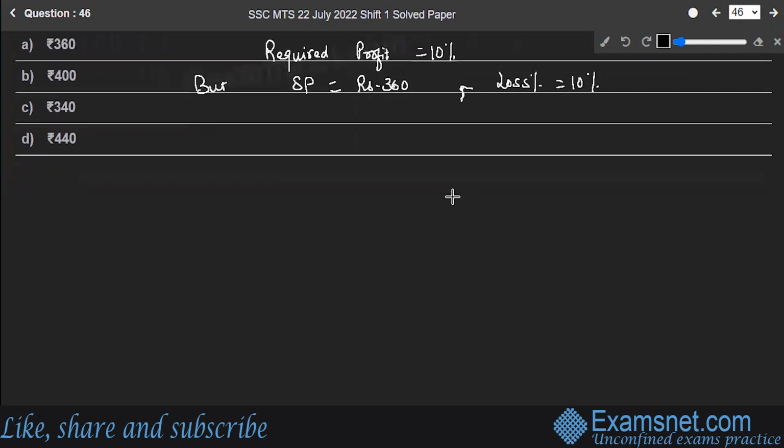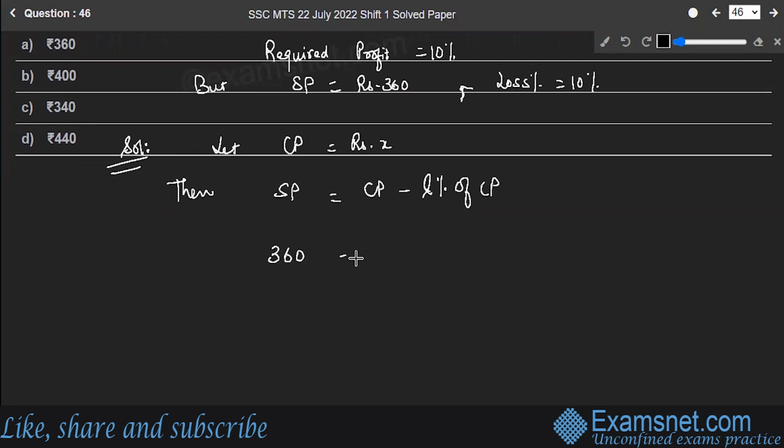So, first of all, let's move with the solution. I'll assume the cost price to be rupees X. Selling price is equal to cost price minus loss percent of cost price. Selling price is 360.